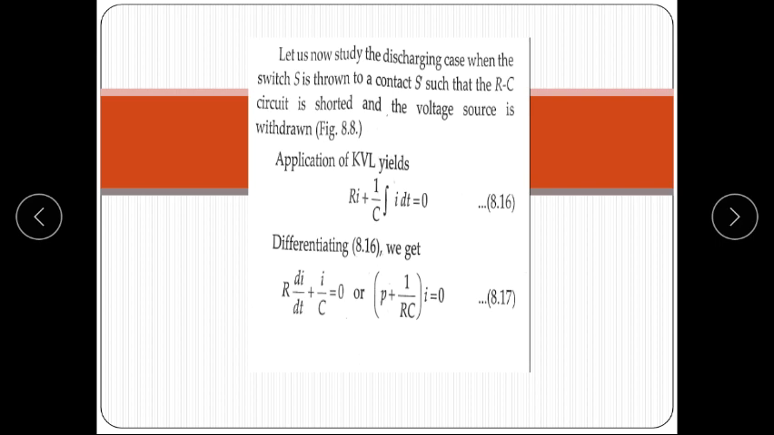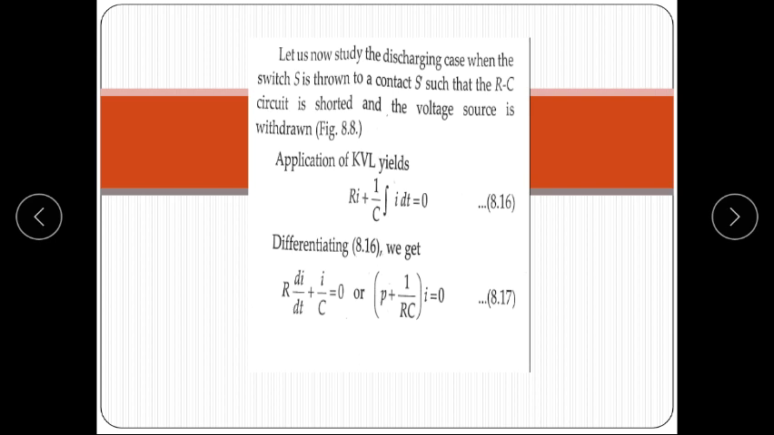Now the second case, the natural response of the RC circuit. Let's now study the discharging case when switch S is thrown to a contact such that the RC circuit is shorted and the voltage source is withdrawn. So application of KVL gives Ri plus 1 upon C integration of i dt is equal to 0, from the circuit as shown below.